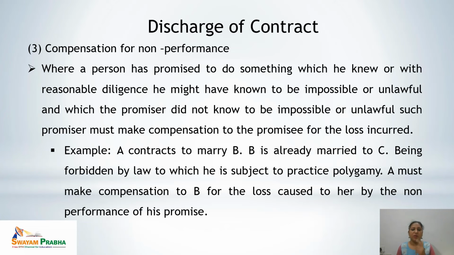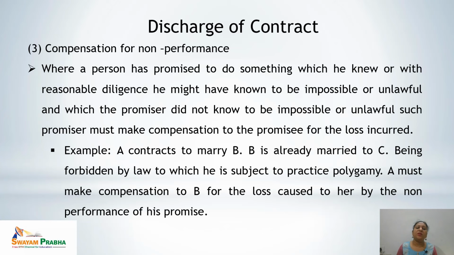That means where a person has promised to do something knowing that it is impossible or unlawful, and the other party does not know anything about the impossibility or unlawfulness, the promiser must compensate the promisee for the losses incurred.